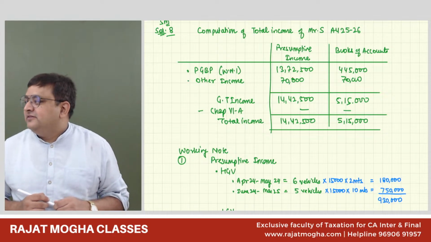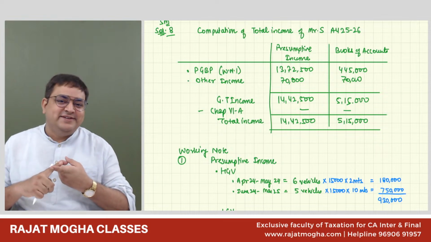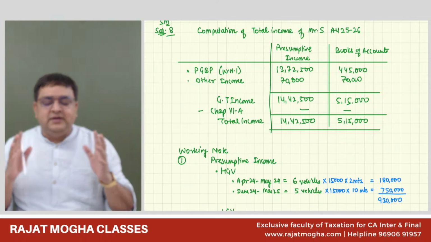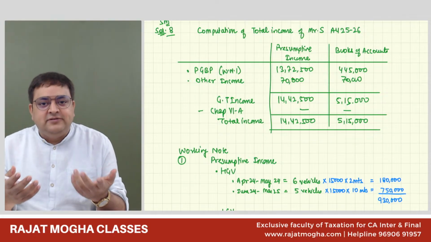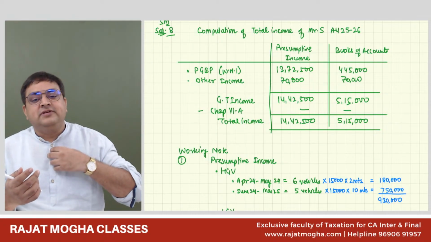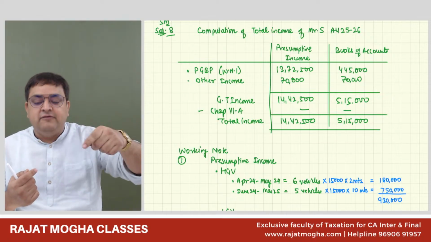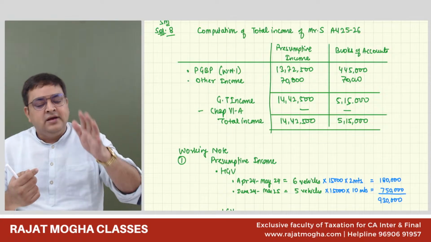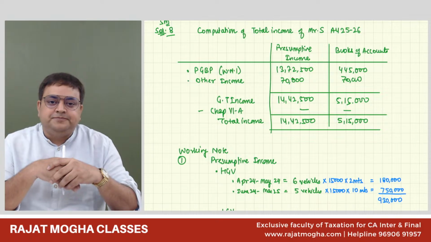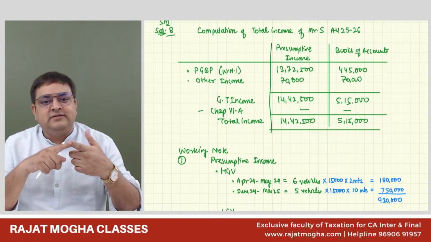Aisha, these questions are very important. You cannot skip study material questions. You cannot skip past year questions. These questions are of prime importance. See, the institute will give questions from their own book. They will not give questions from Rajat Mogha's book. They will not give questions from any other faculty's book. They will give questions from your own book. Every time you see that mostly, and now specifically the concepts which are coming in MCQs, all the concepts are based on study material. So study material is like a Bible to you.